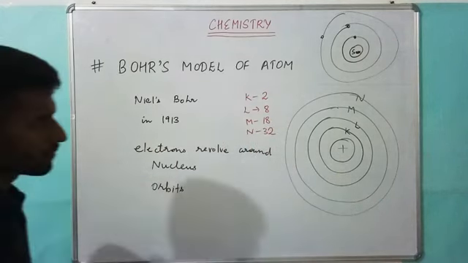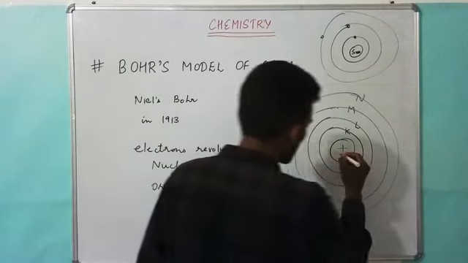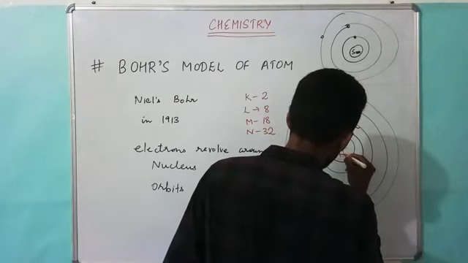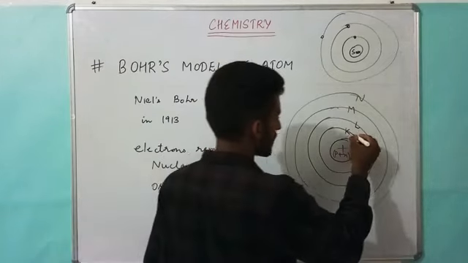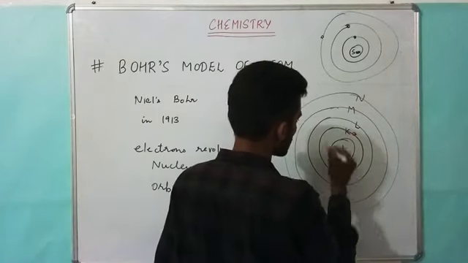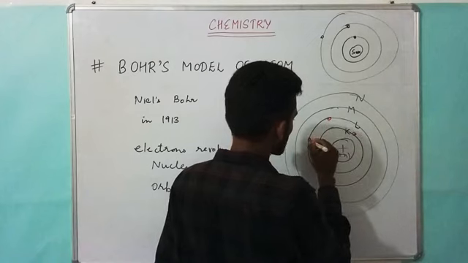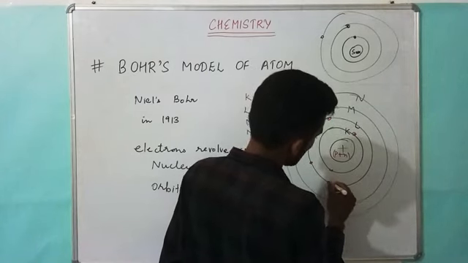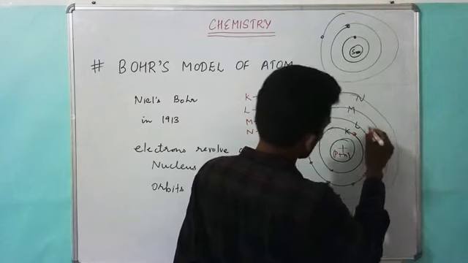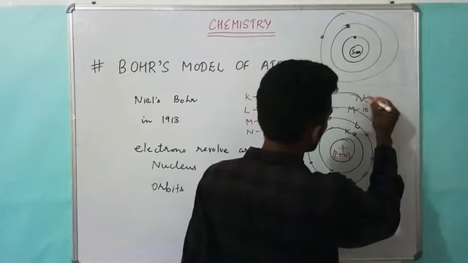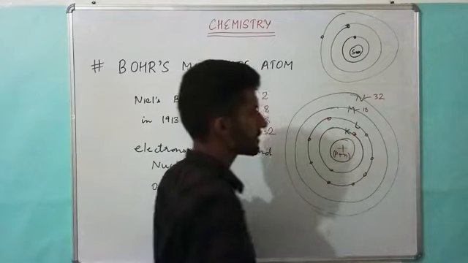In the center only the nucleus is present, and inside the nucleus protons and neutrons are present, and outside, electrons. So this was with respect to Bohr's model.